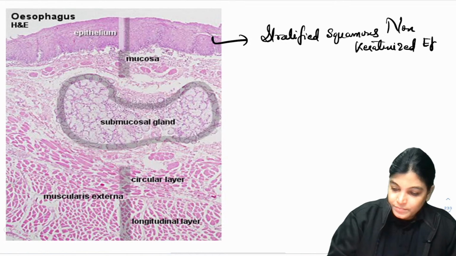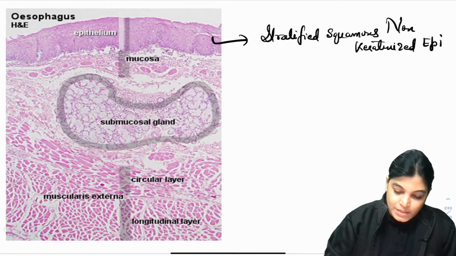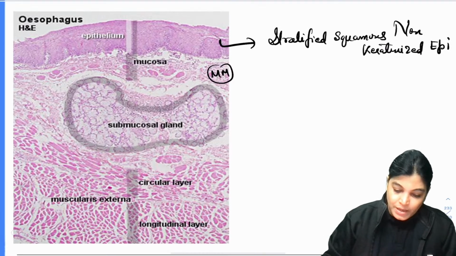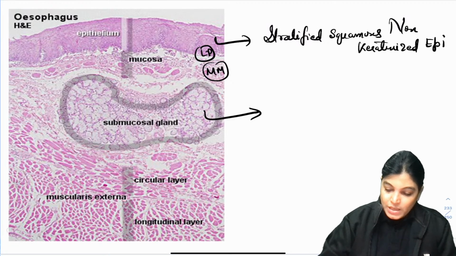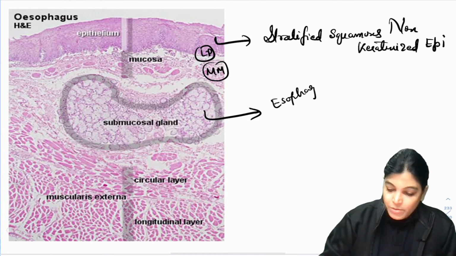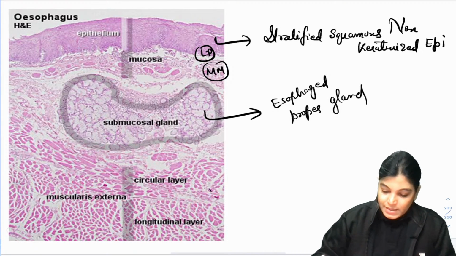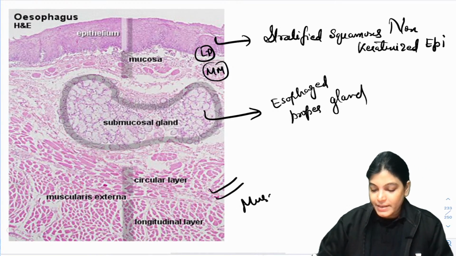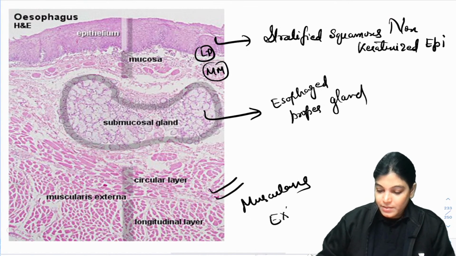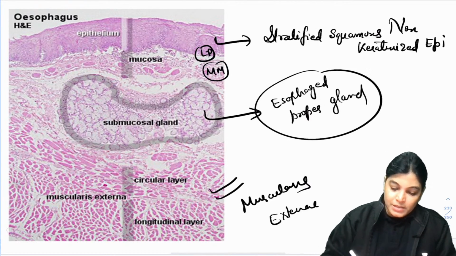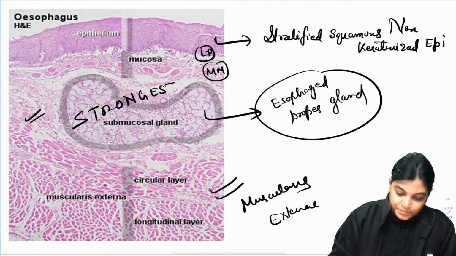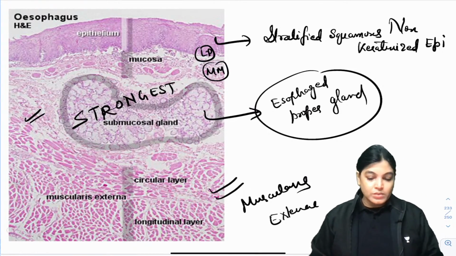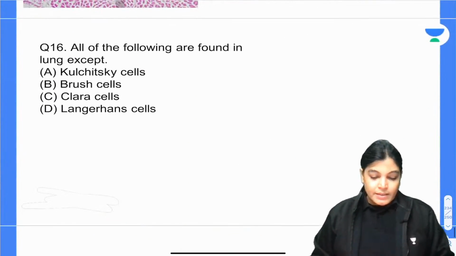This is the muscularis mucosae layer, this is the lamina propria inside, and this is the submucosal gland, or esophageal proper gland, lying in the submucosa layer. This is the muscularis externa layer, and the submucosa is the strongest layer of the esophagus. Done. Let's move on to question number 16.